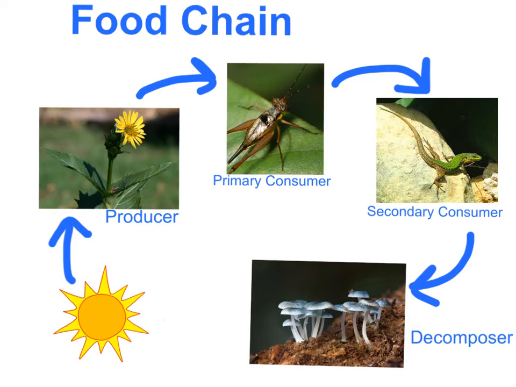A food chain is made up of producers, consumers, and decomposers. The producers get their energy from the sun. Primary consumers get energy by eating plants that are producers. Secondary consumers get energy by eating primary consumers or other consumers. And decomposers get their energy by breaking down consumers and producers.